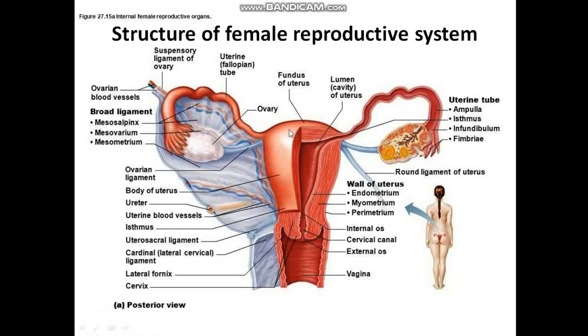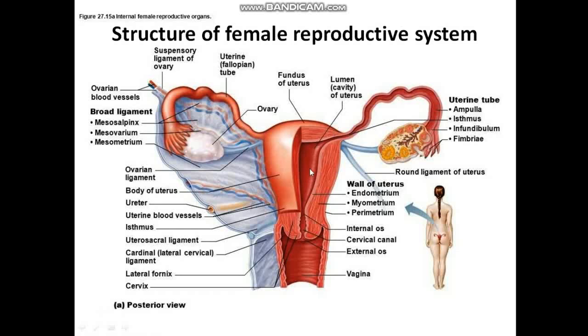The wall of the uterus is made up of 3 layers. The outer layer is known as the perimetrium, which is made up of epithelial tissue, the middle thick layer is made up of smooth muscles and is called the myometrium, and the inner one is known as the endometrium, which is glandular. These 3 layers together enclose a cavity of the uterus, called the uterine cavity.